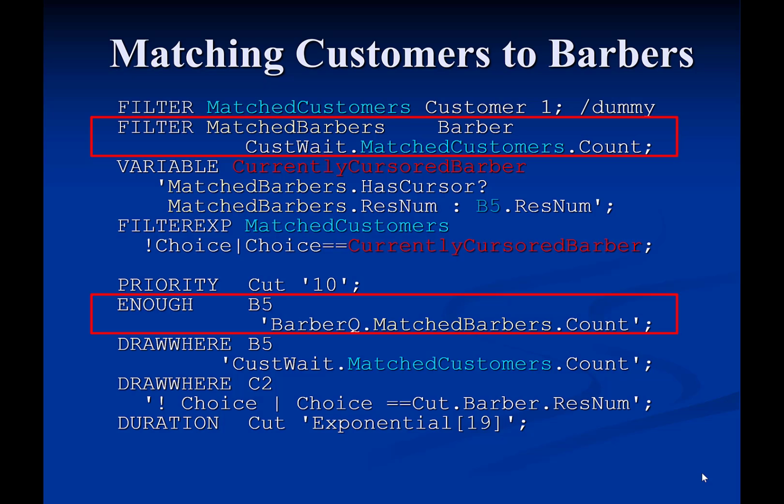This decision is made by the value of castwait.matchedcustomers.count, which counts the number of customers in cast wait that can be served by the barber cursored by the filter matched barbers. To see how this process works, let us consider the following example.